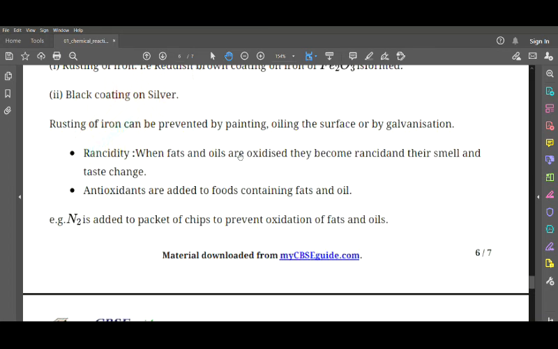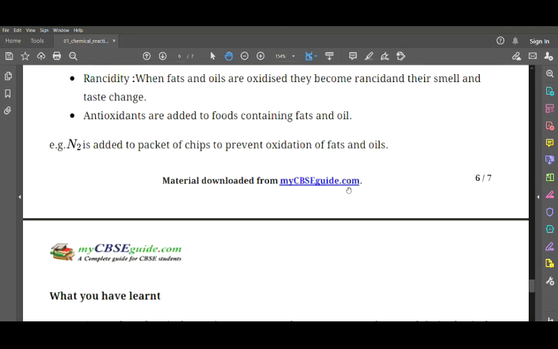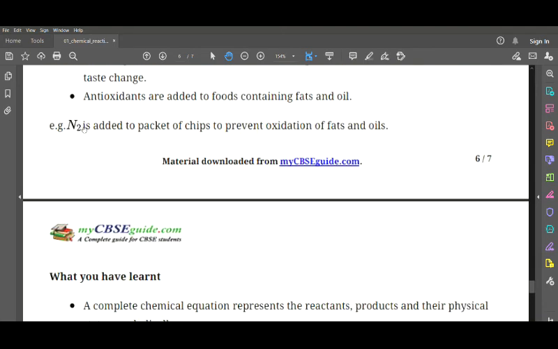Next we have antioxidants. Why are these antioxidants used? They are added to foods containing fats and oil so that they prevent oxidation. For example, we add nitrogen to a packet of chips. Why? To prevent oxidation of fats and oils.